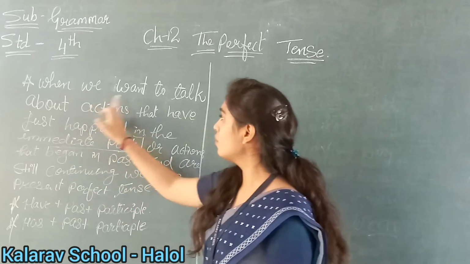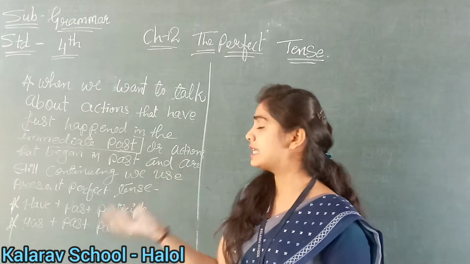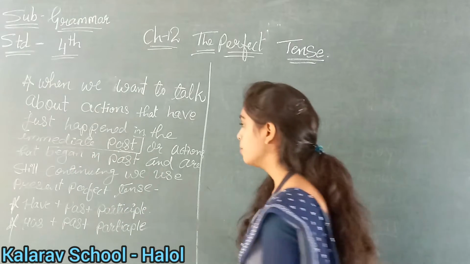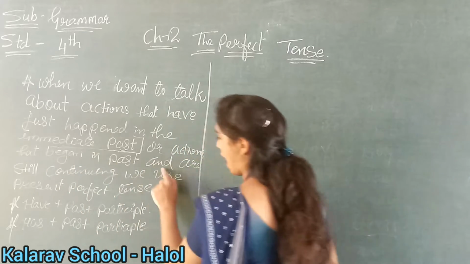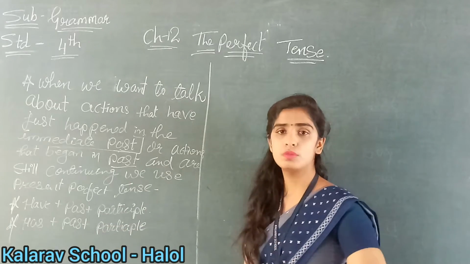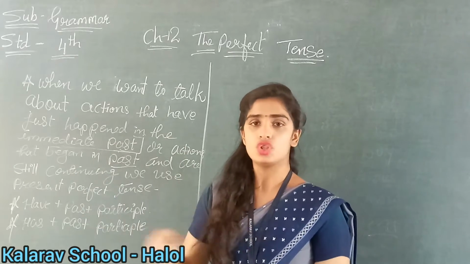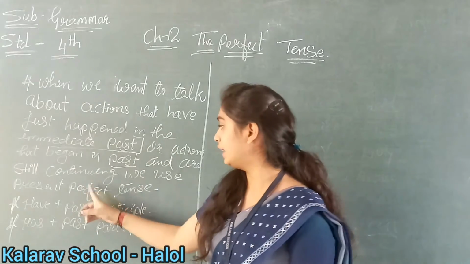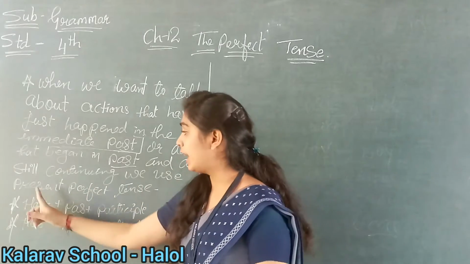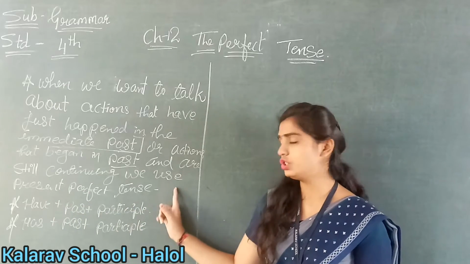Okay. So when we want to talk about the actions, जो actions हुई है, अगर हमको किसी action के बारे में बात करनी है, the actions that have happened in the immediate past or actions that begin in the past and are continuing. Begin in the past means 5 मिनट पहले जो चीज तुम कर रहे थे. For example, you were playing before 5 minutes and you are still playing, right? So that thing is continuing. We use present perfect tense. Okay, for that which tense we will use? Present perfect tense. Clear up till the definition, children?